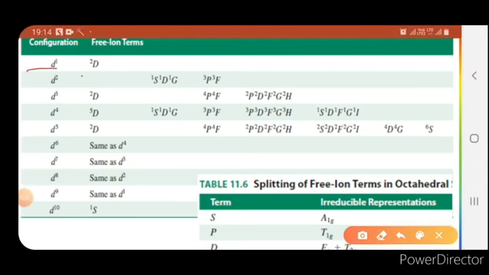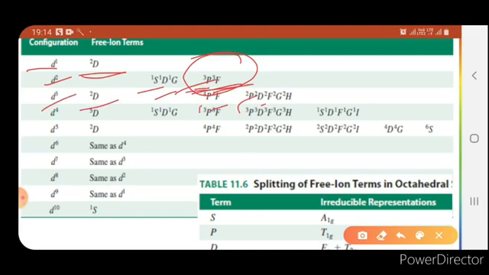For d1, the free ion term will be 2D. Similarly, for d2, the free ion terms will be 3P, 3F, 1S, 1D and 1G. For the Orgel diagram, we will use the high spin multiplicity term symbols. So 3P and 3F will be used in the Orgel diagram. For d3 configuration, the free ion terms will be 4P, 4F, 2D, 2P, 2D, 2F, 2G, 2H.